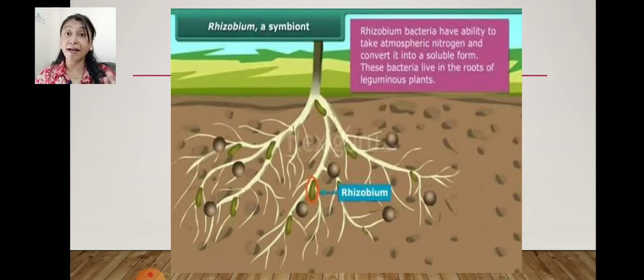So what does the rhizobium get in return? In return, they get carbohydrates that are prepared by the plant after the process of photosynthesis. So they get the carbohydrates which help the rhizobium bacteria, and in return rhizobium gives them atmospheric nitrogen in the form of ammonia or nitrate.